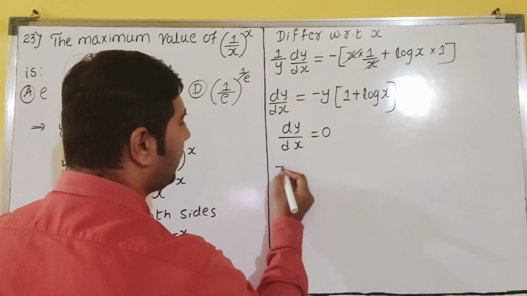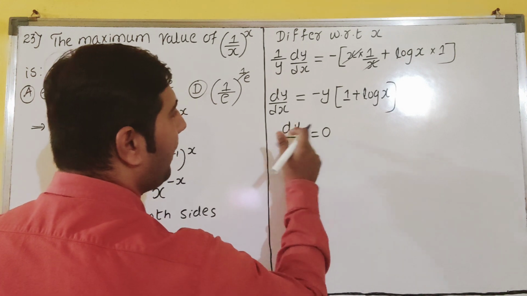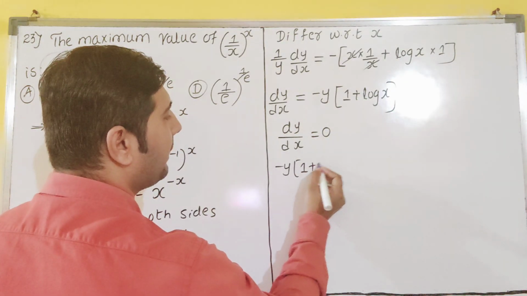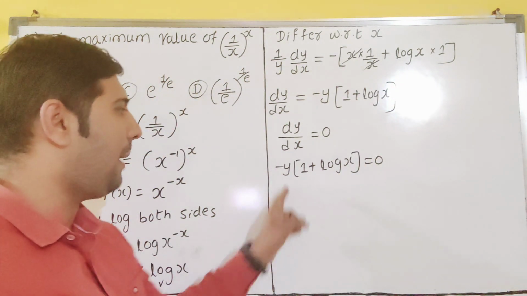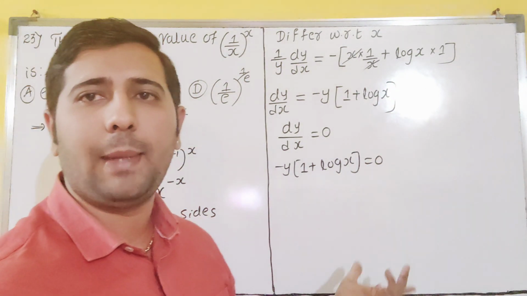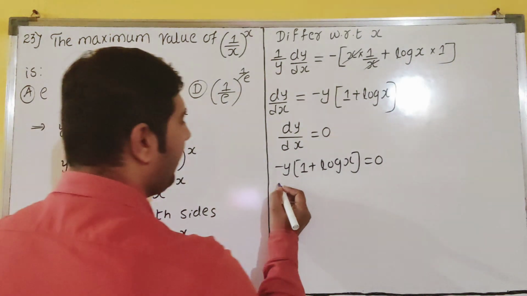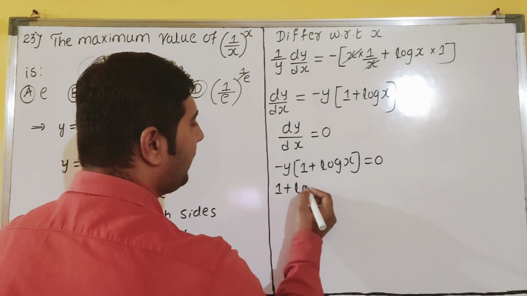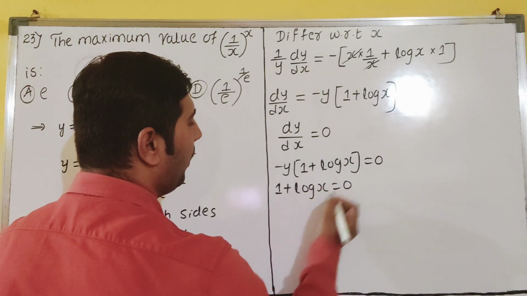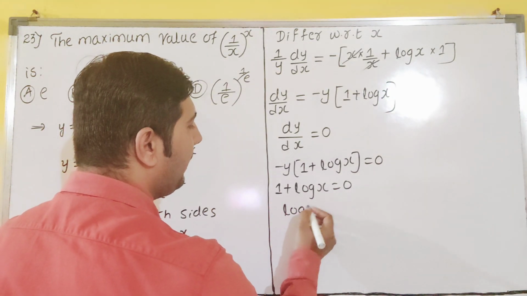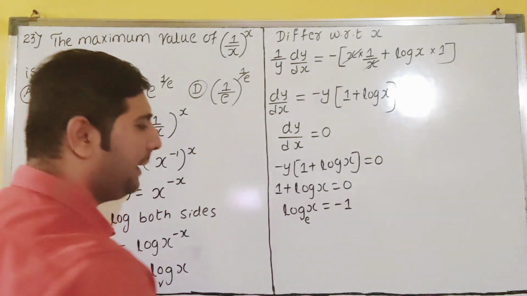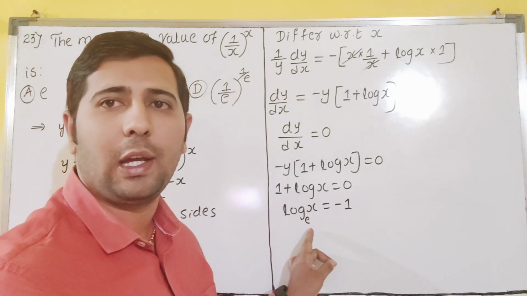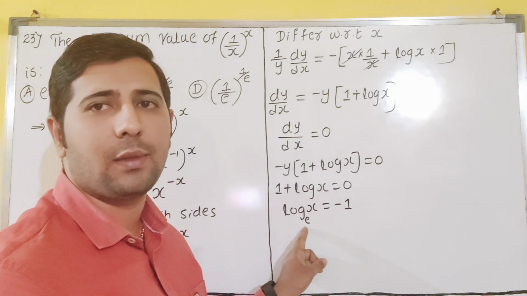So next, minus y, dy by dx is what? Minus y, 1 plus log x, dear students. So minus y if you take down, 0 by minus y is 0. You are remaining with 1 plus log x is equal to 0. Plus 1 you take that side, it will become minus 1. Nothing is there means here e will be there, base. That is not natural logarithm. E will be there, dear students, base.